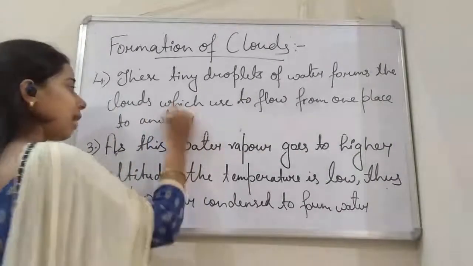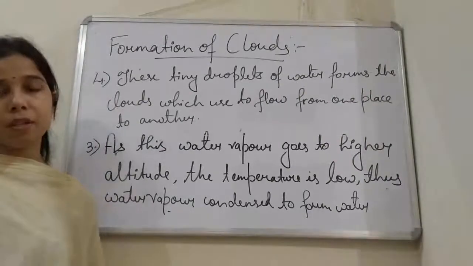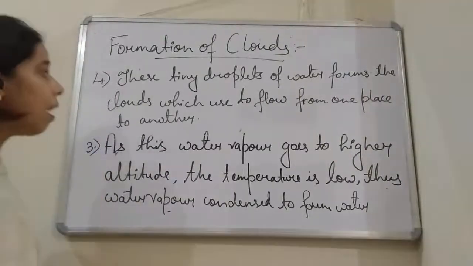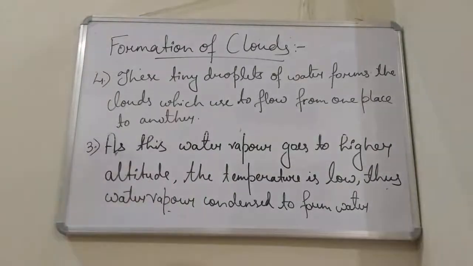This cloud formation occurs due to the water droplets formed by the water vapor, and these clouds flow from one place to another, students.